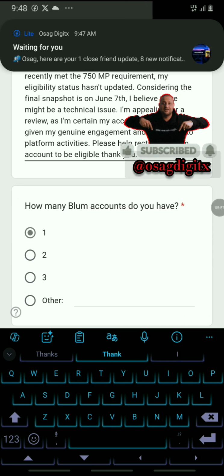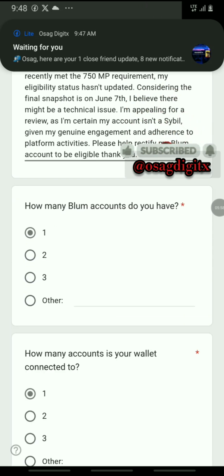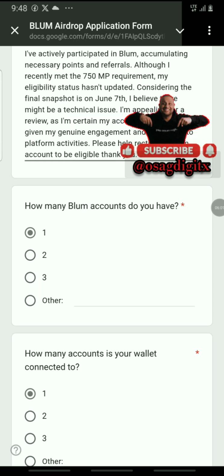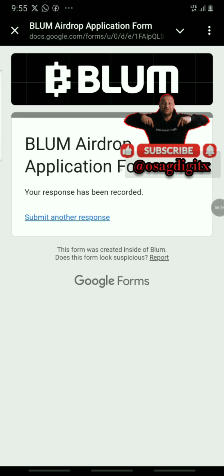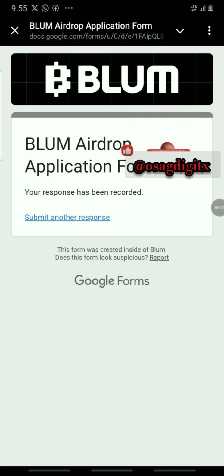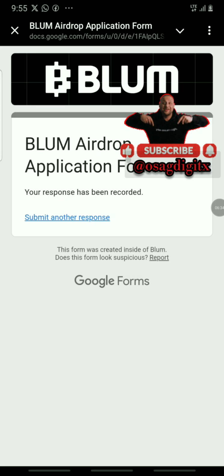So all we're going to do is click on okay. Right, so how many Bloom accounts do you have? I have one. How many accounts is your wallet connected to? One. So after submitting and doing all that, we click on submit, and my response has been recorded. All right, so we'll wait for the official announcement on the eligibility requirement, which I have passed and done all that. All right, so that's how it is.